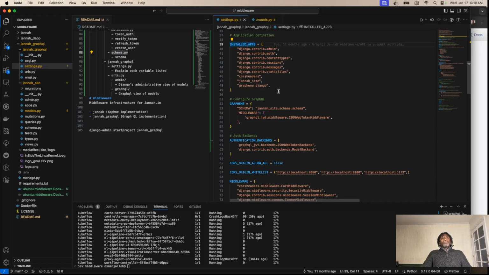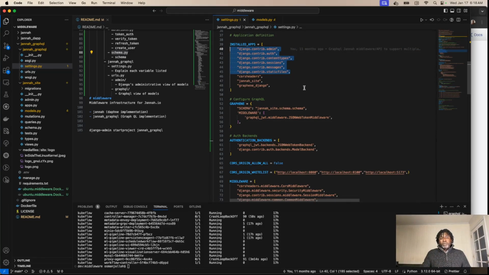Installed apps. Django is a framework, and it comes with batteries included, like when you buy something at the store with batteries included. These are the installed apps Django comes with when we start it in our environment. These are all contributed apps. If you see django.contrib here, that means the community contributed this.